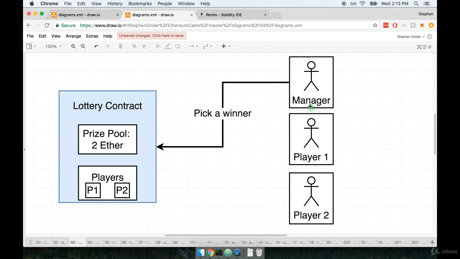There's a couple of good reasons for this. First off, maybe the manager wants to be the person in control of the contract, and maybe they want to publish a date and say, okay, on January 30th or whatever day, a winner will be picked. And so we want to make sure that only this manager is able to call the function to pick a winner.